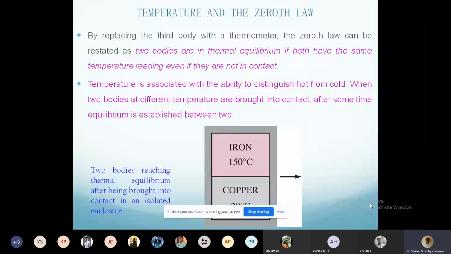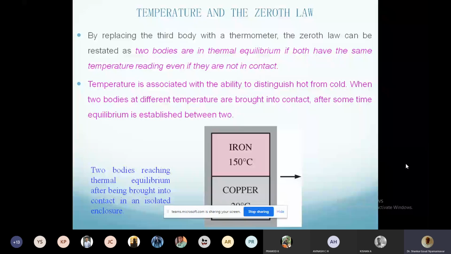To what extent it is cold, to what extent it is hot, right? That ability to measure and quantify is given by temperature. Like rich, poor, right? How much rich he is is very difficult to quantify. You can say only he is rich, but how to measure the wealth? So money is a measure of wealth. Money gives you the ability to measure and quantify how wealthy or how poor a person is. Similar to that, temperature is a property which is used to measure the hotness or coldness of a given body.